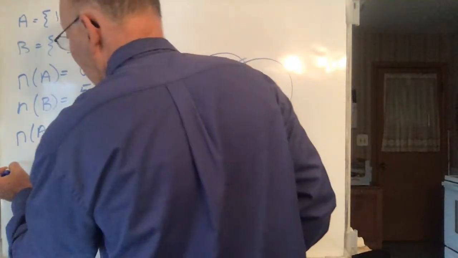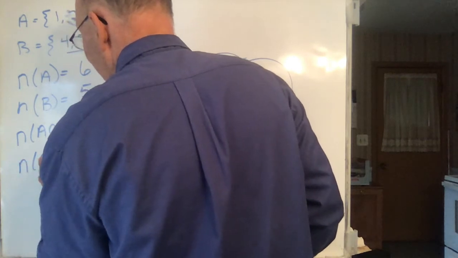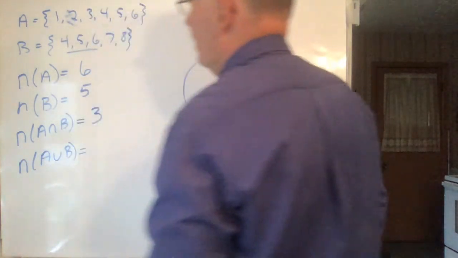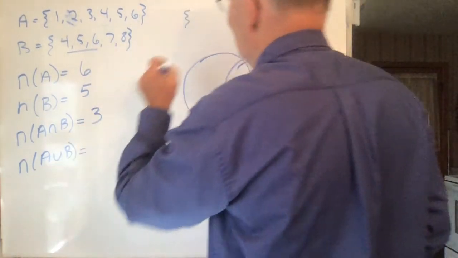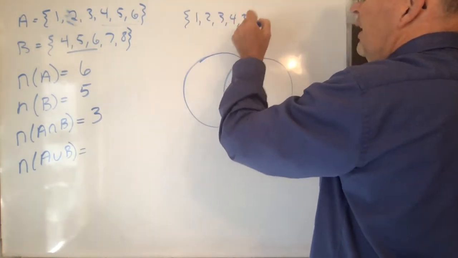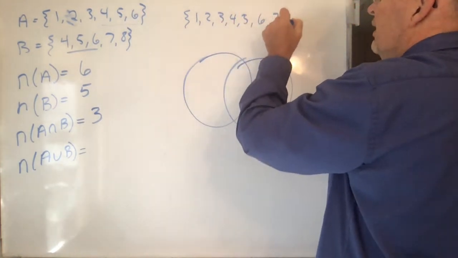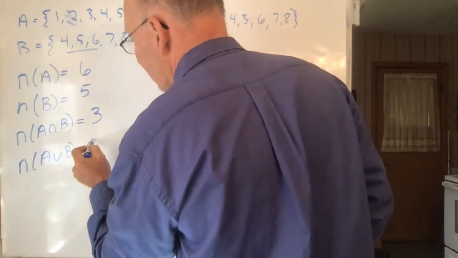And then finally, what are the number of things in A union B? It'd be 1, 2, 3, 4, 5, 6, 7, 8 of them. Okay, so that would be 8.